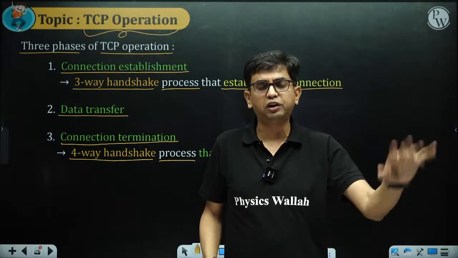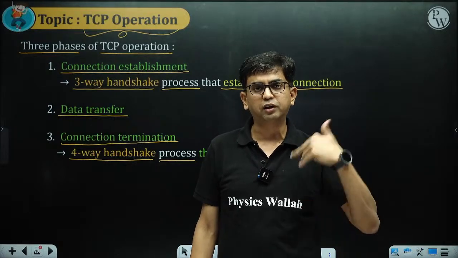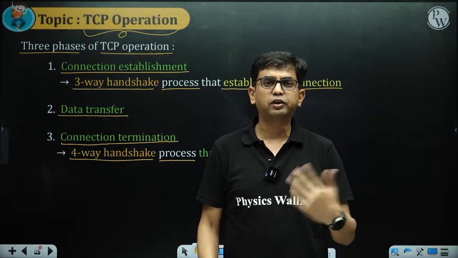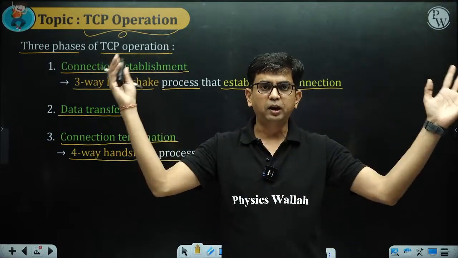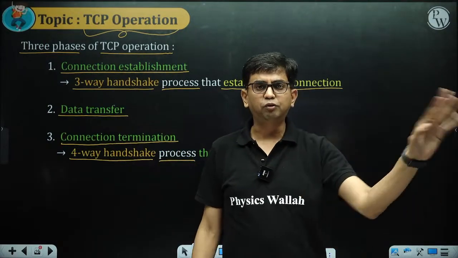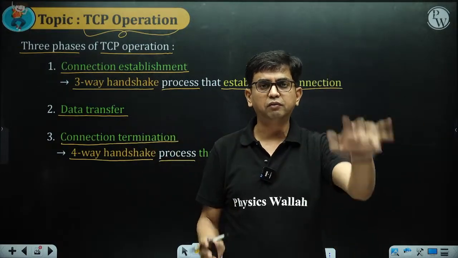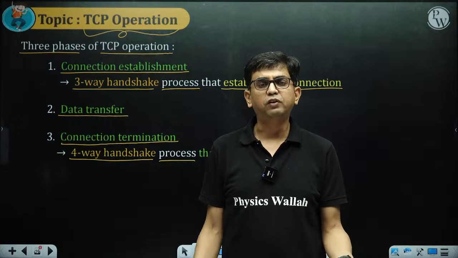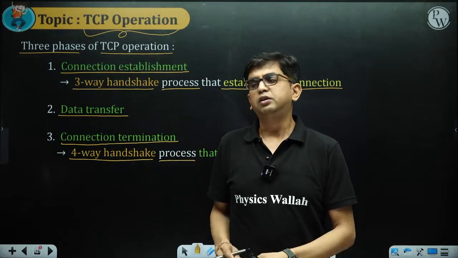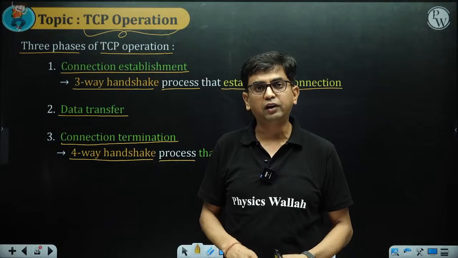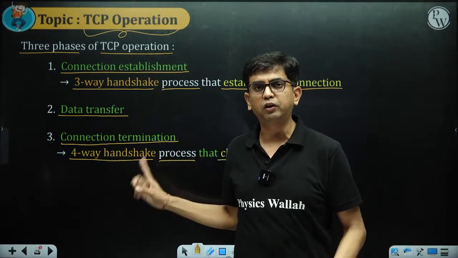So I will cover the topics with a high probability of questions, and the topics in which questions come only one or two times I'll skip. Here in the paid batch I am teaching in more detail, but in the crash course I'll skip those parts, because I am going to highlight only what is more relevant from the exam point of view. So three-way handshaking I'll definitely cover in the crash course, but four-way handshaking I'll skip, because there is only one question in GATE history.